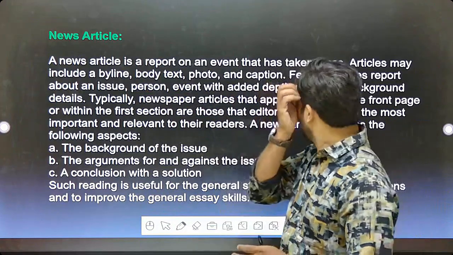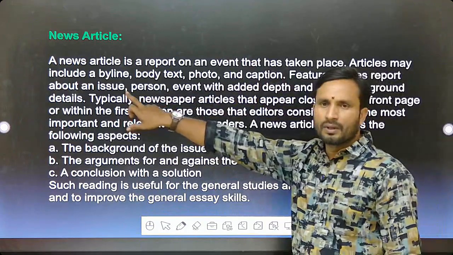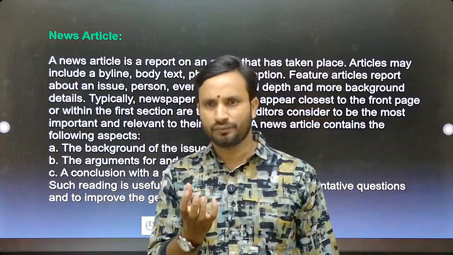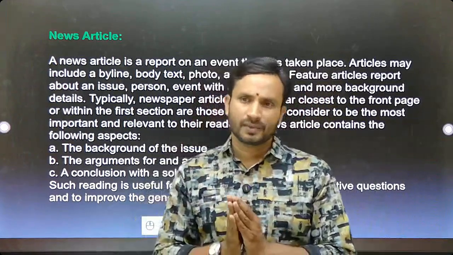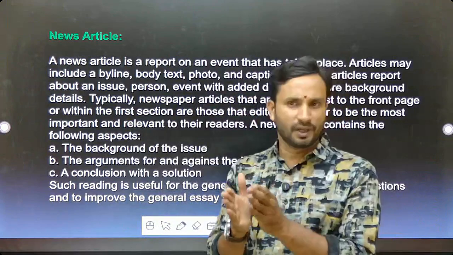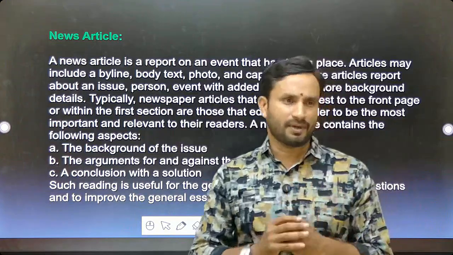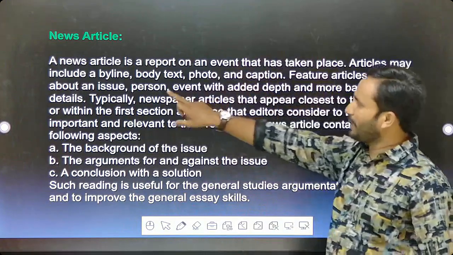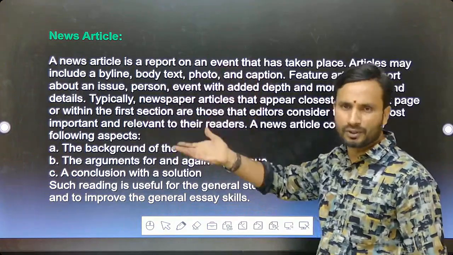Clear? Feature articles report about an issue. The articles which are describing an issue, something that has happened, are just describing that particular event. It's nothing but a report. A report would be produced on the incident that happened. These feature articles report about an issue or a person, describing a person.